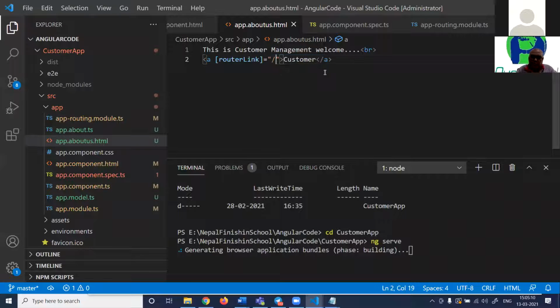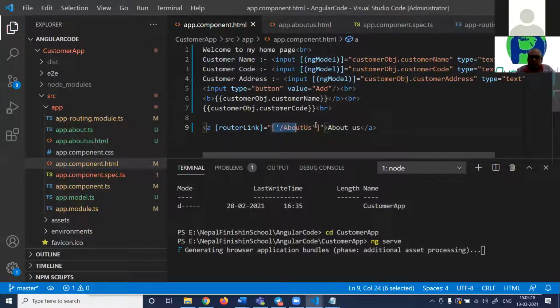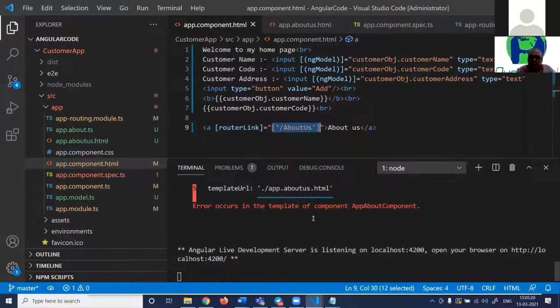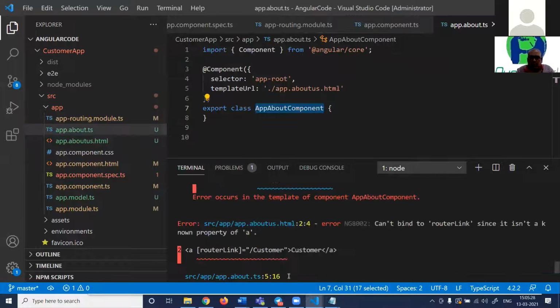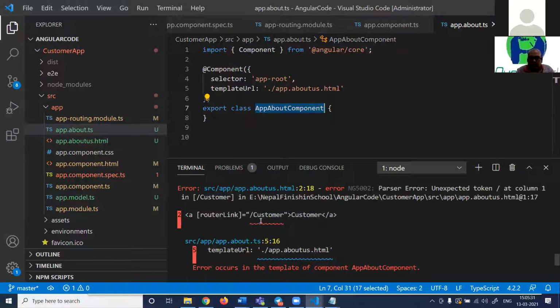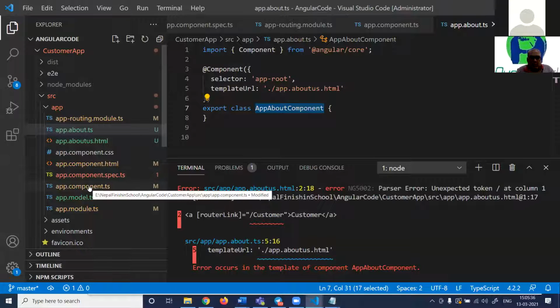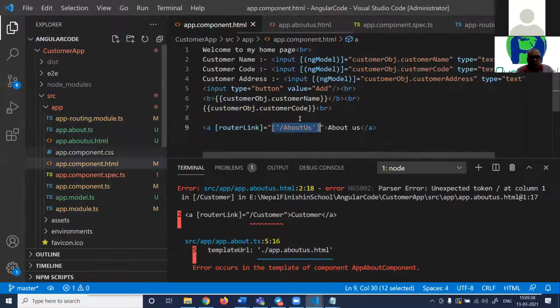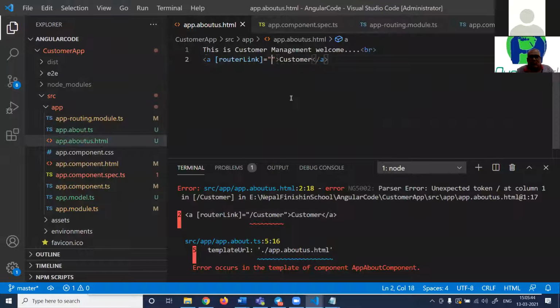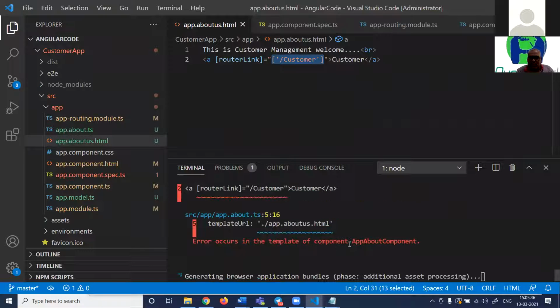So we'll try it. Let me try if this works like this. Let us see. Who knows? Because they keep improving. app.aboutus.html. Isn't that good? Okay, some other errors here. We can see the error is in routing itself. So it is not liking that route. So looks like you can't do that.